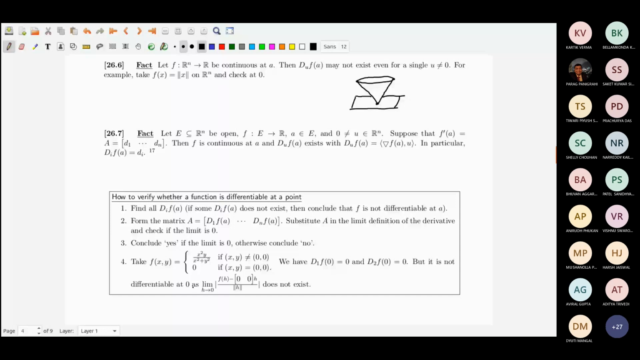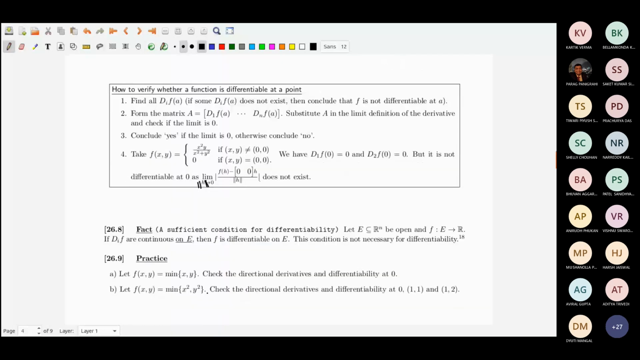limit. You can say h going to 0 also. I mean, that is okay. The norm of h going to 0. This does not exist, so therefore it is not differentiable. Not a big thing. A sufficient condition for differentiability.